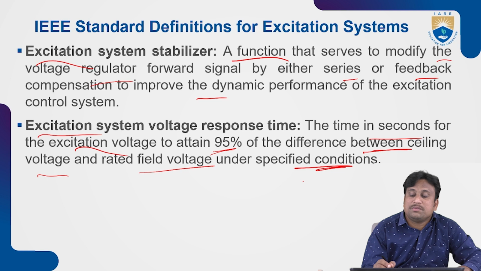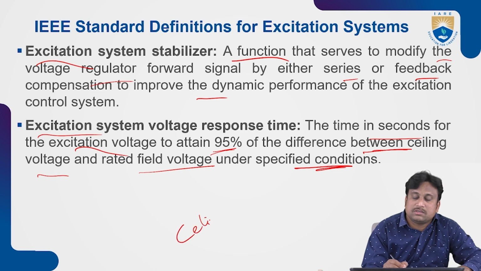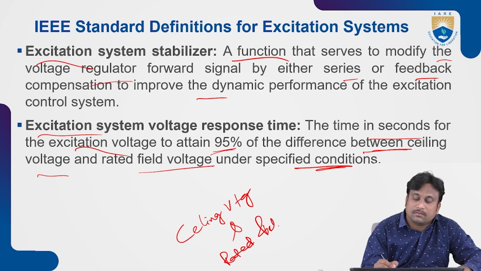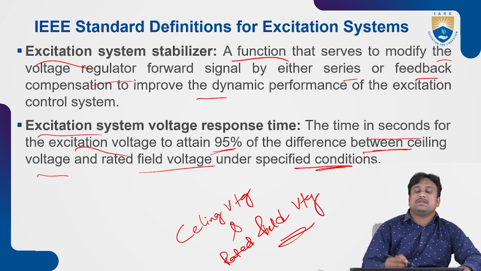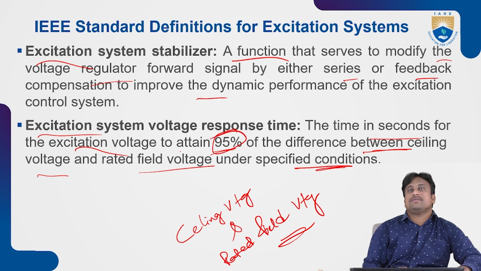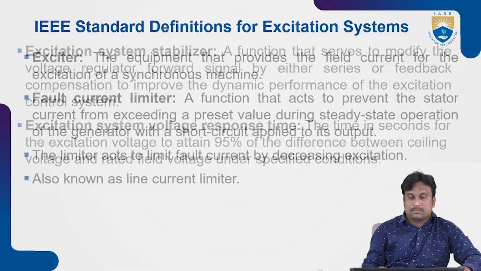So this is in between the ceiling voltage and the rated field voltage. Under rated field voltage, the excitation system voltage response is considered about 95% of its final value.